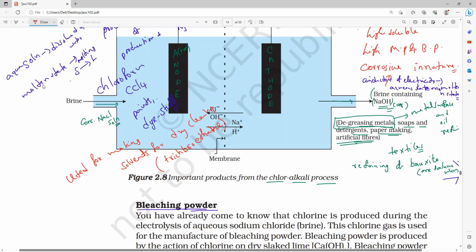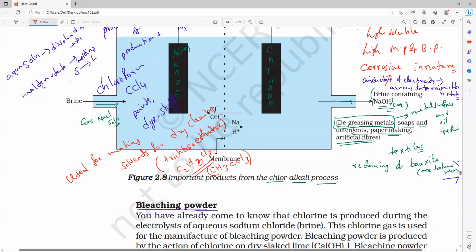If you want, you can write the formula also. Trichloroethane, C2H3Cl3. Or you can write CH3CCl3. Both are the same.